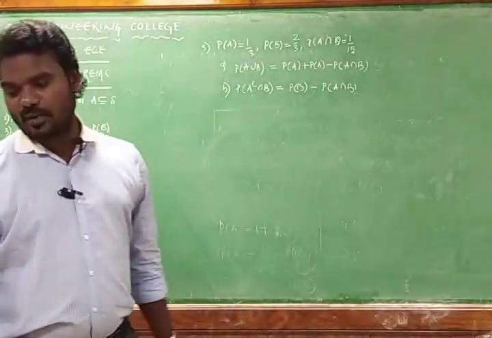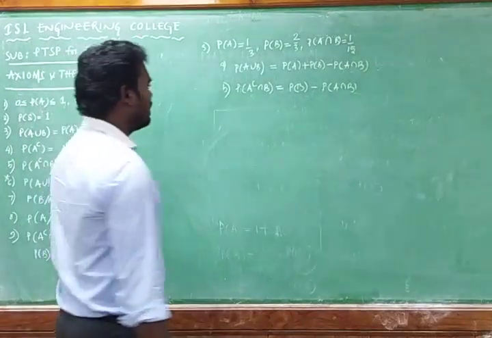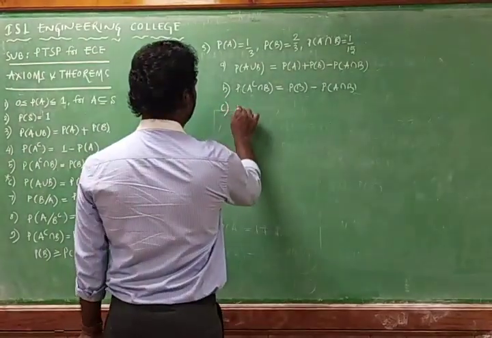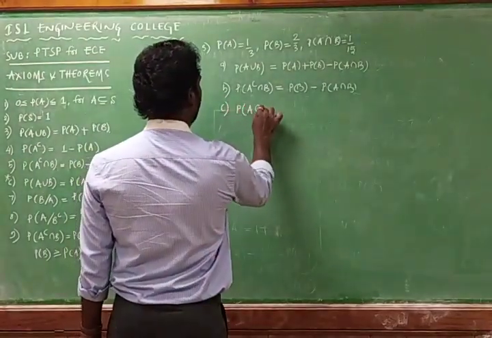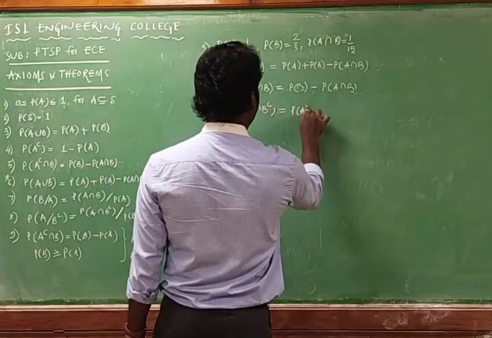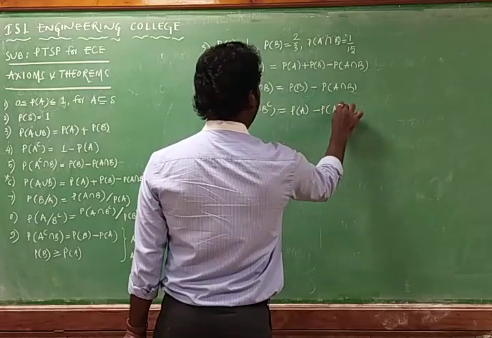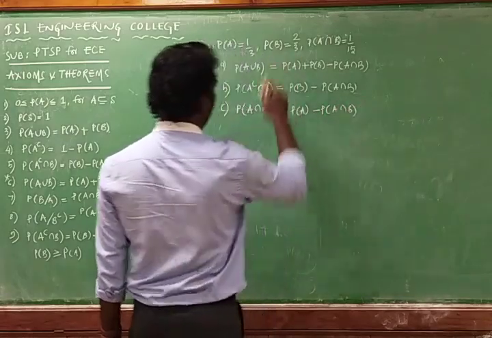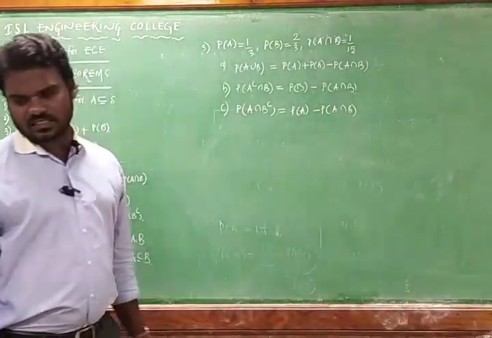And next one is probability of A intersection B complement. The third question, probability of A intersection B complement, is equal to probability of A minus probability of A intersection B. Probability of A we know, probability of A intersection B we know.